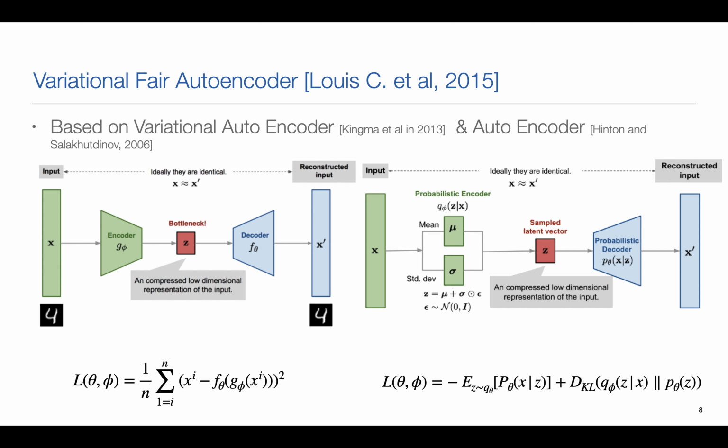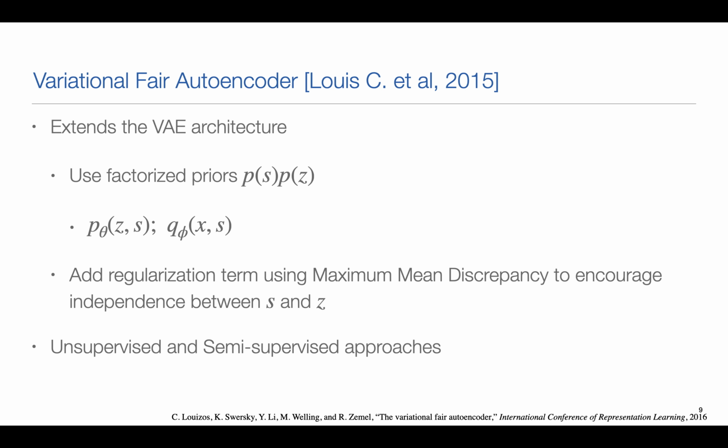So what they do, basically, is extend the variational autoencoder framework by factorizing the input data, with X as the non-sensitive attribute and S as the sensitive attribute, and they add regularization terms using maximum mean discrepancy to encourage independence between S and Z. They propose unsupervised and semi-supervised approaches.